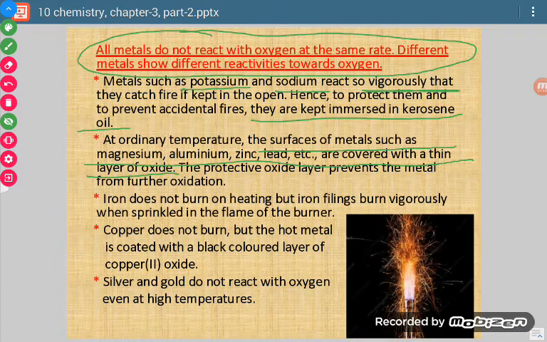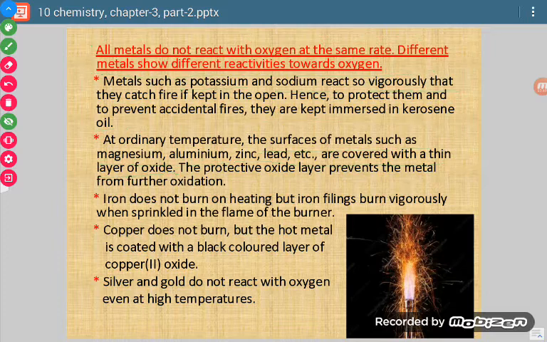In a few metals, that layer acts as a protective shield, and that protects the other metal under that layer from further decay.